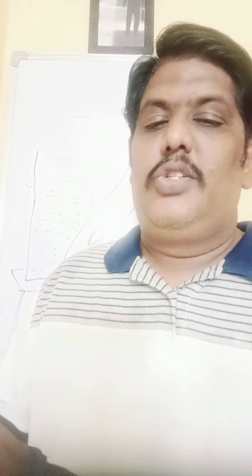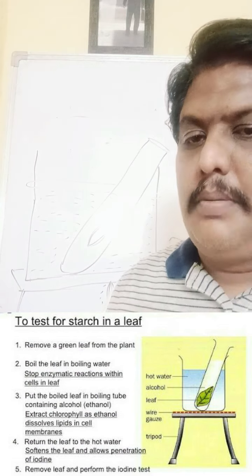So this is a basic experiment so that we can understand what is the substance produced in the plant. Okay, what is the food material prepared by the plant? That is nothing but the starch, and we can confirm that with this small experiment. Let me repeat this experiment once again.